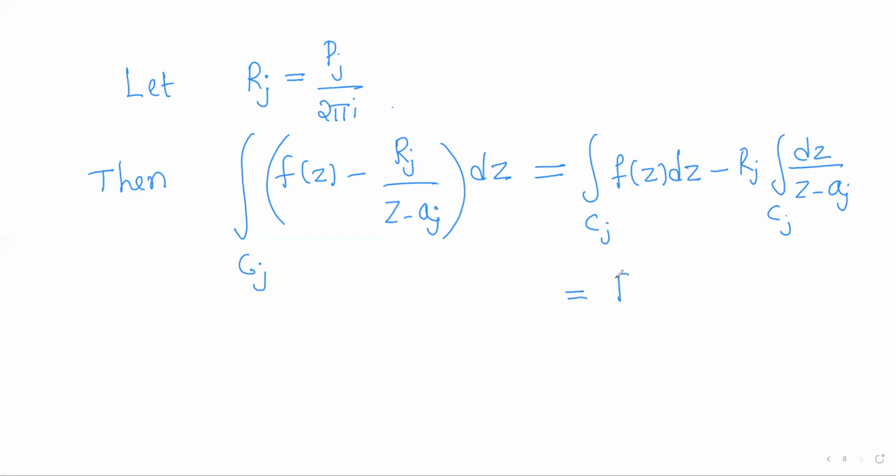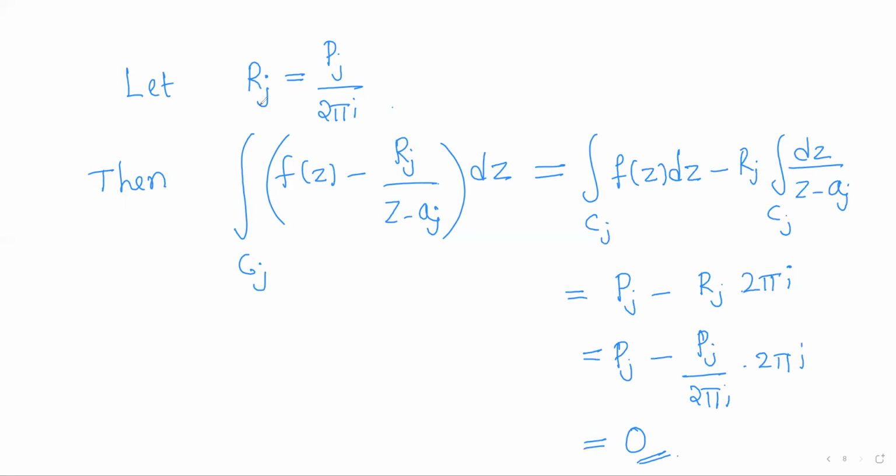The first term is nothing but Pj, minus Rj times 2 pi i. Since we have taken Rj to be Pj by 2 pi i, the value will be equal to 0.